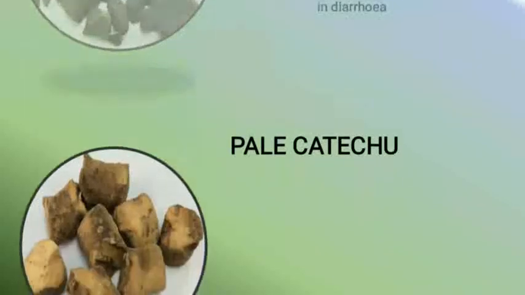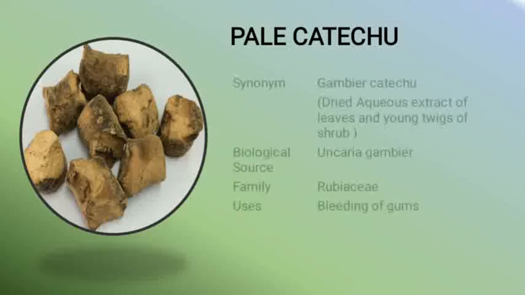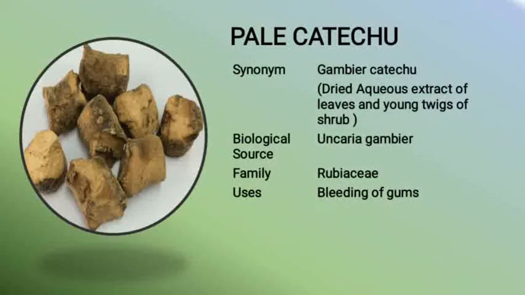Moving to the next drug. So yes students, this is pale catechu. Again it is an astringent. Its synonym is Gambir catechu, and it is also dried aqueous extract of leaves and young twigs of shrub Uncaria gambir, and its family is Rubiaceae. It is used to treat bleeding of gums.